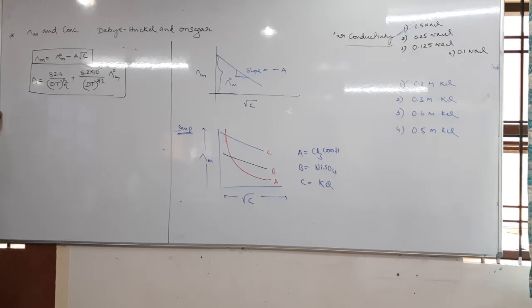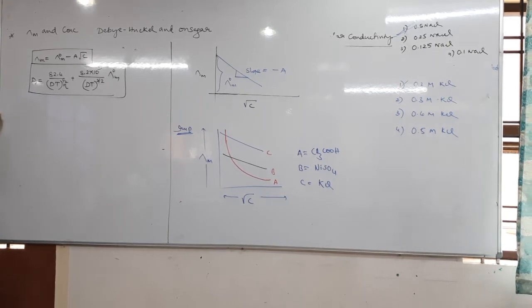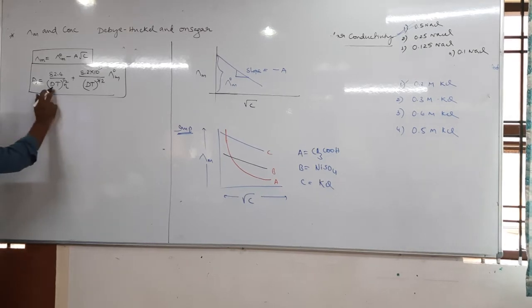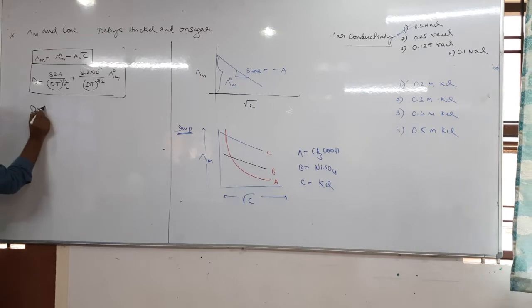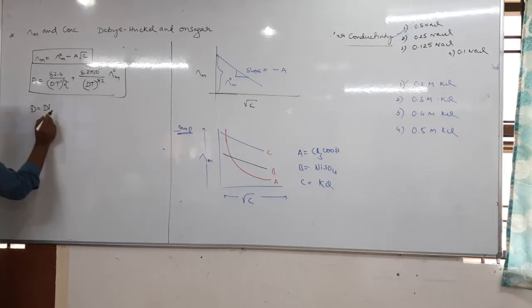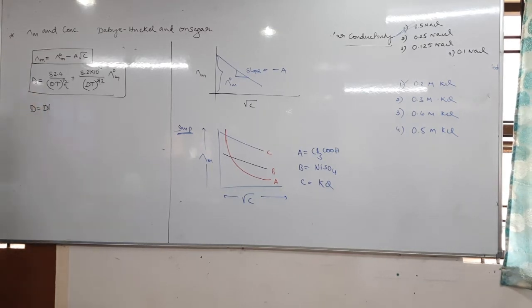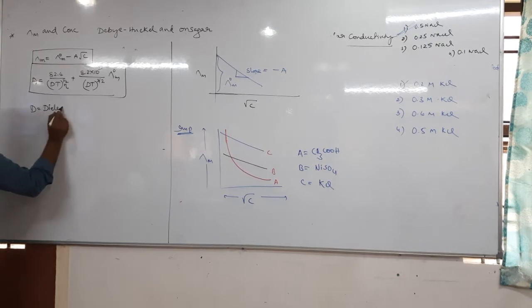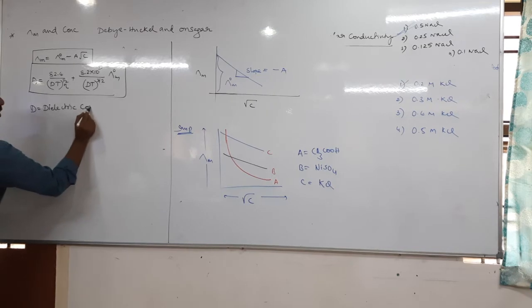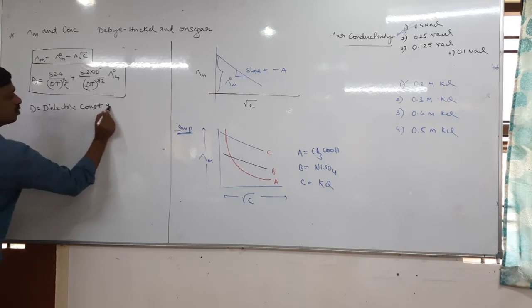You have to remember it. Okay, then what are D and T, eta? Tell me, what is D? This A is related to the solvent. The A value is related to the solvent. So D is nothing but the dielectric constant of the solvent.